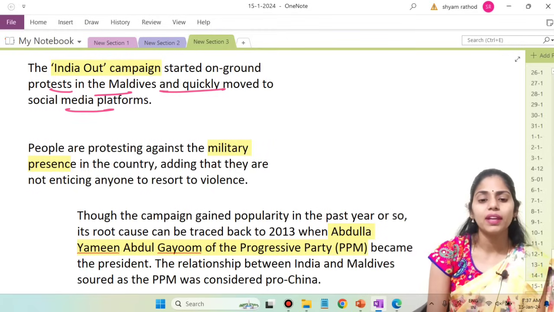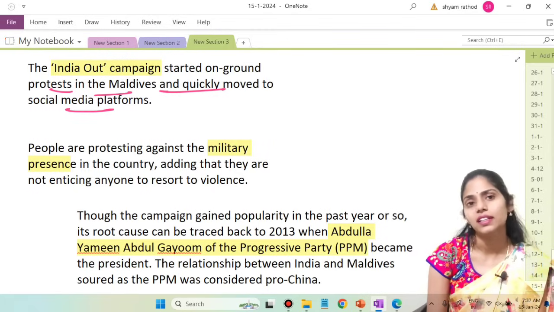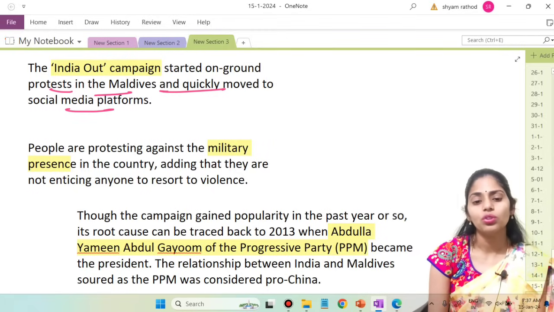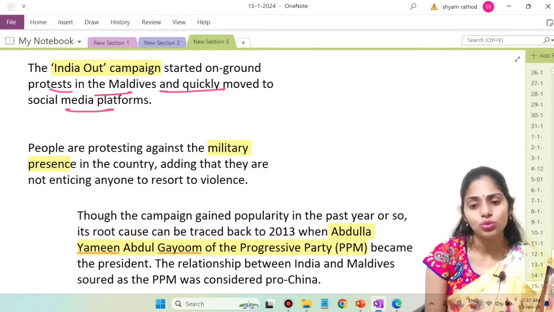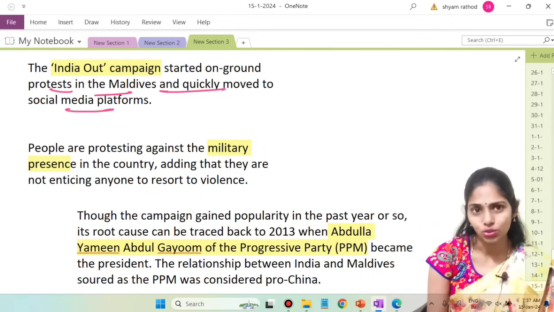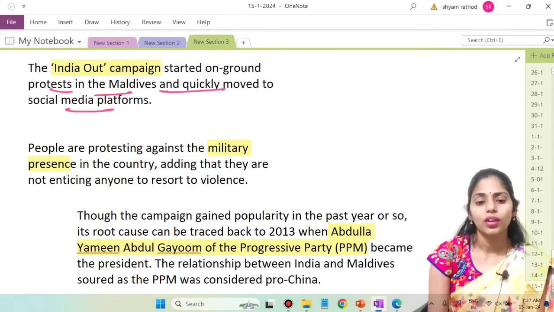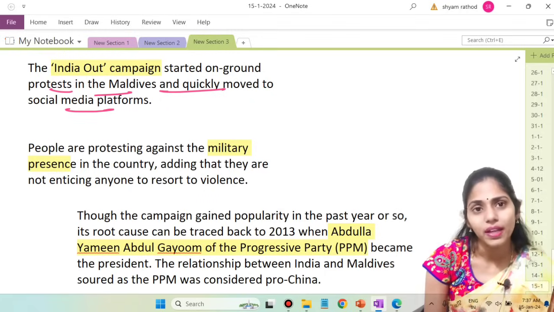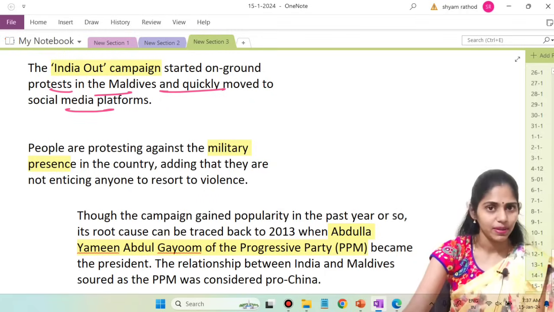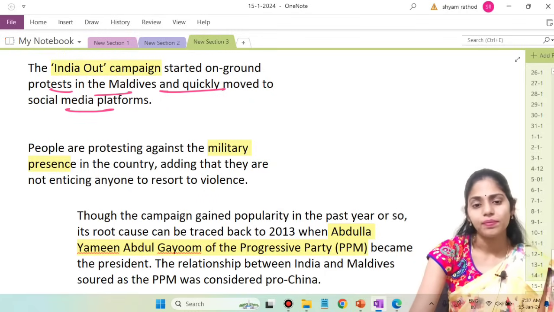The campaign gained popularity in the past year, and the root cause dates back to 2013 onwards. Because of this, India needs to play a very important role in the establishment of peace and stability in that country.